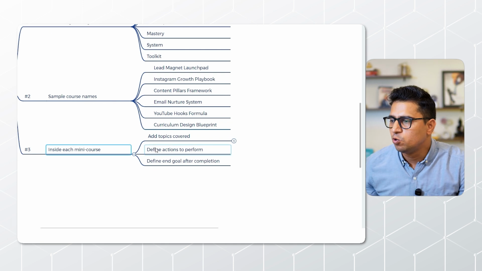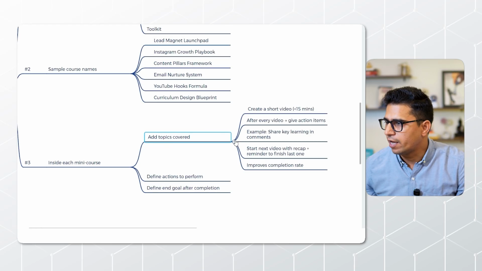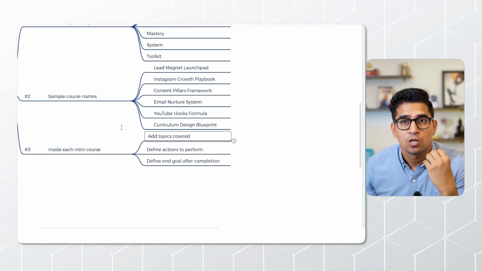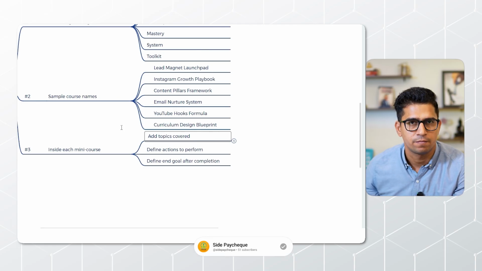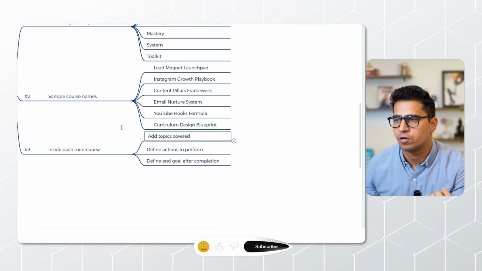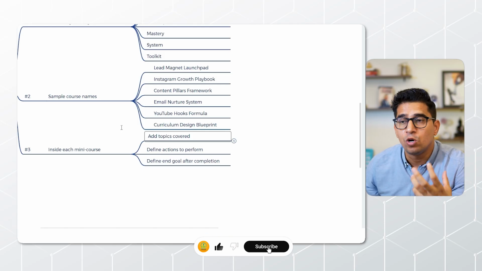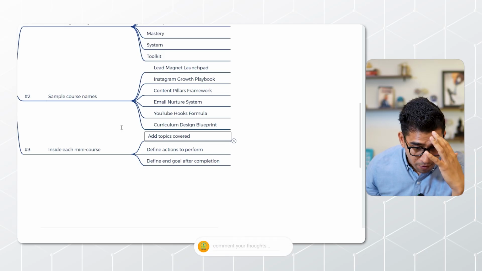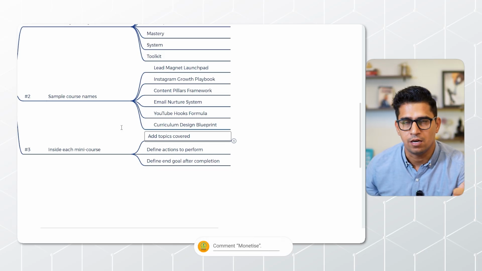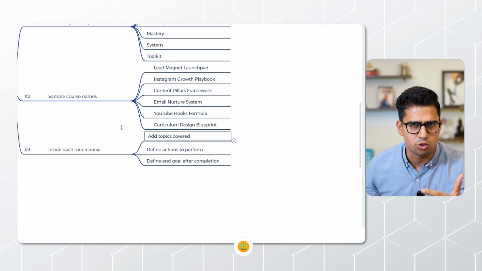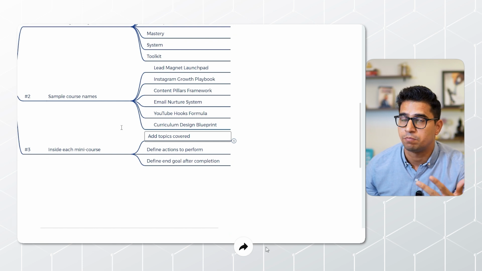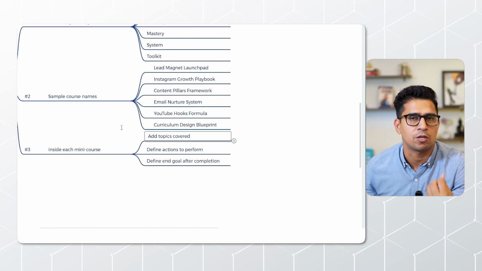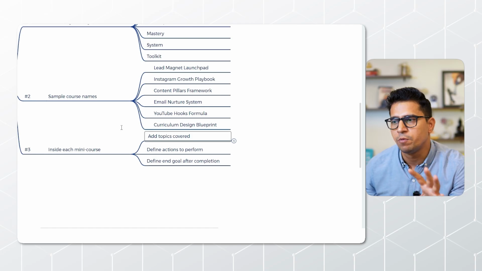Then you need to figure out what actions one should be performing in that particular video. Also, what end goal should one achieve after completing every mini course. You need to be very, very clear on these things. Name strong, come up with the topics that should be covered under that, what actions the person would be performing, and what the end result will be that they get out of this particular course. You need to be very specific.